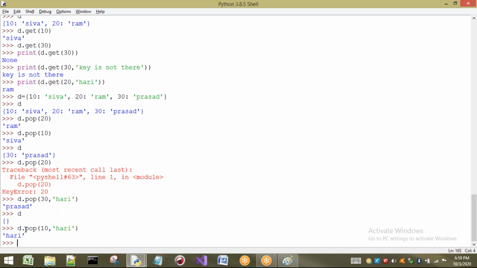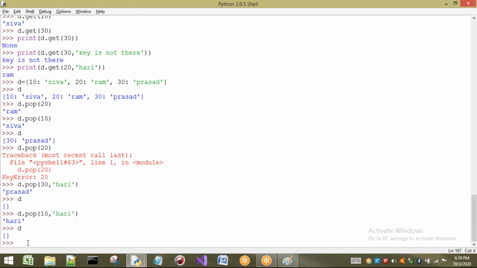But if I write it this way, the default value is returned. Nothing is there in D. If the key is not present in your D and you pass only the key, you can observe a key error.